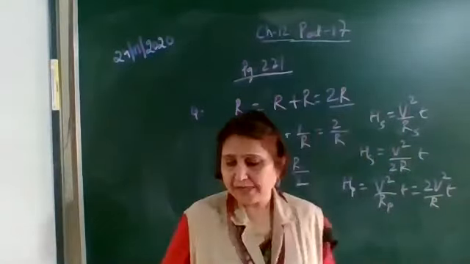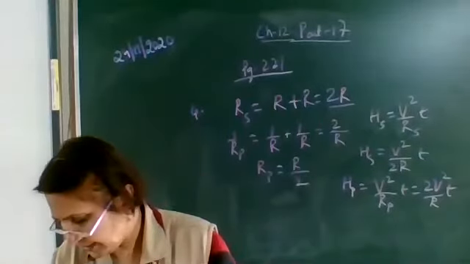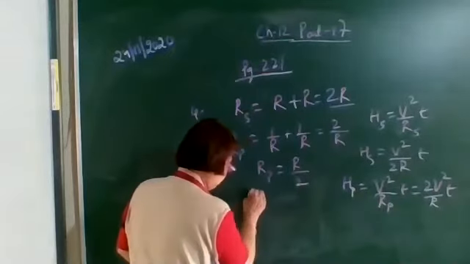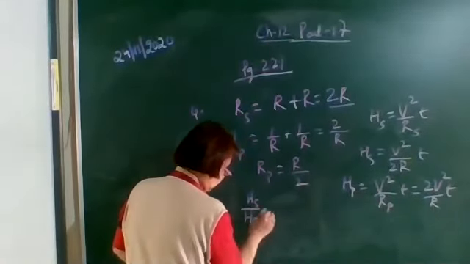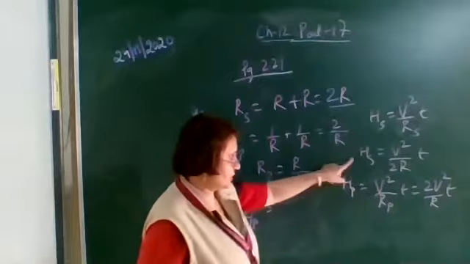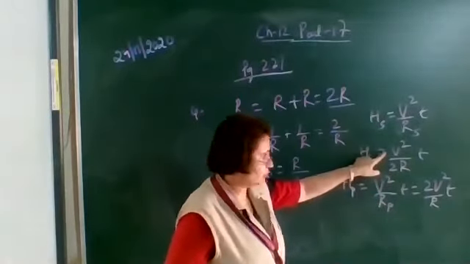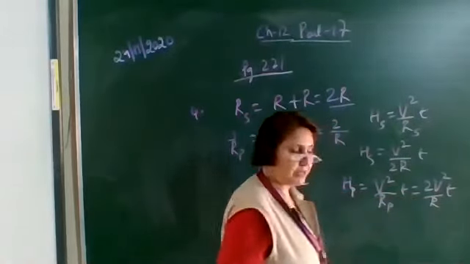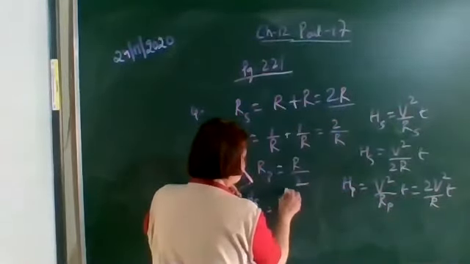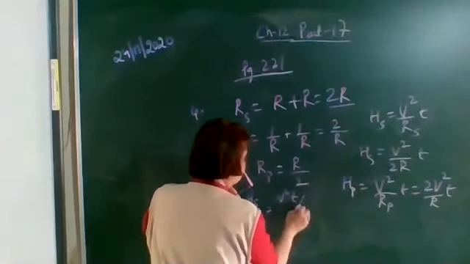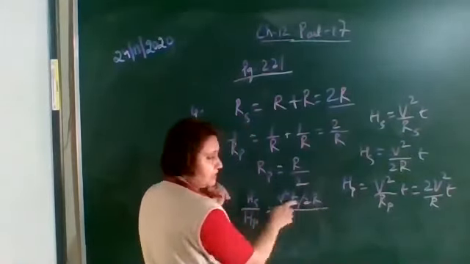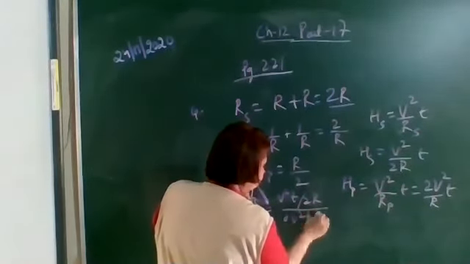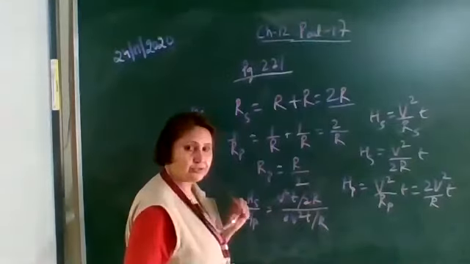Now here you have to find out the ratio of the heat produced in series to parallel, Hs upon Hp. Divide these two equations: V square upon 2R into T divided by 2V square upon R into T. V square into T upon 2R is the heat produced in series. 2V square into T upon R is the heat produced in parallel.